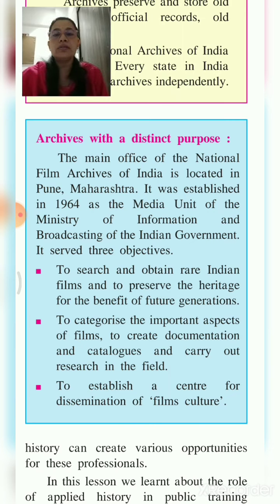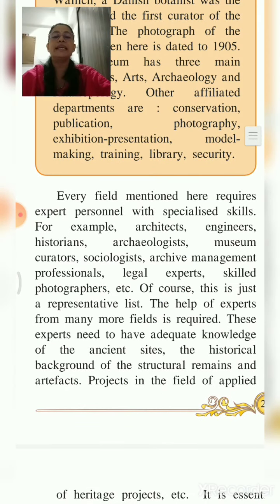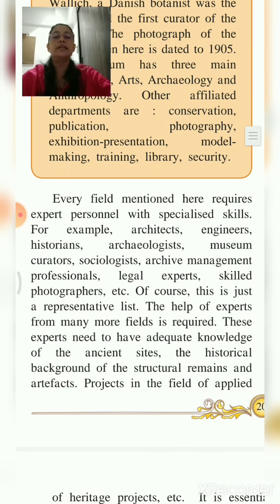Okay, the last objective was to establish a center for dissemination of film culture. Dissemination is spreading information. So, spreading information about the film's culture. Every field mentioned here requires expert personnel with specialized skills. For example, architects, engineers, historians, archaeologists, museum curators, sociologists, archive management professionals, legal experts, skilled photographers, etc.